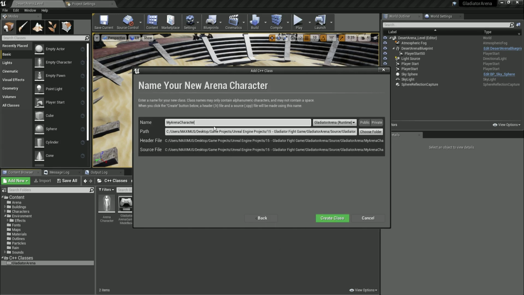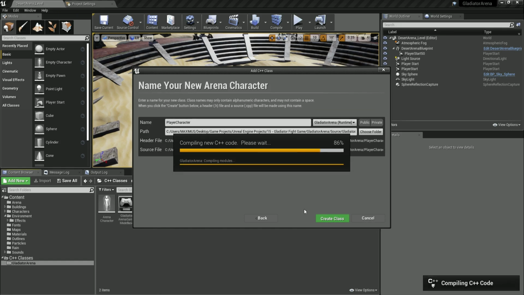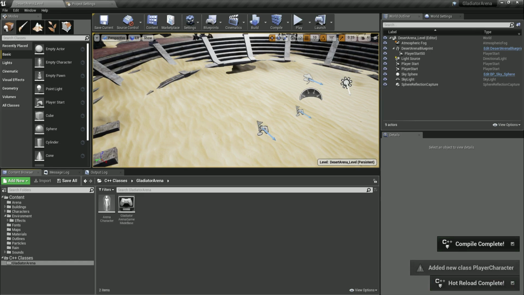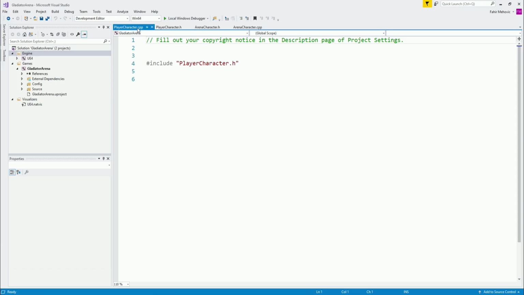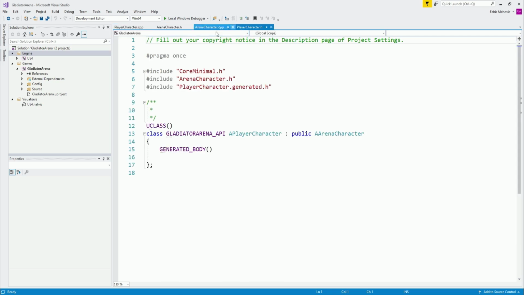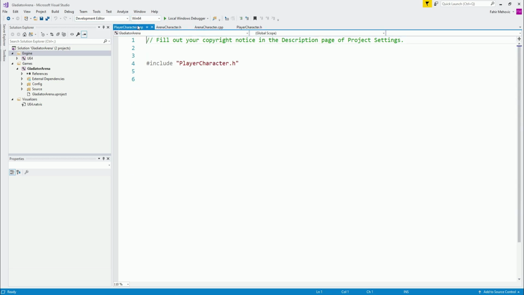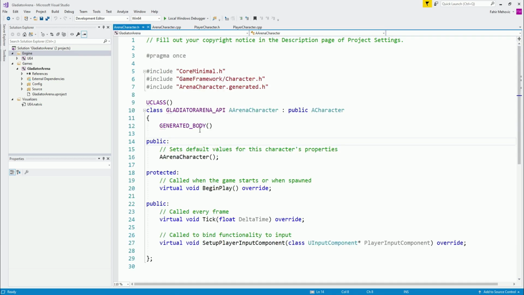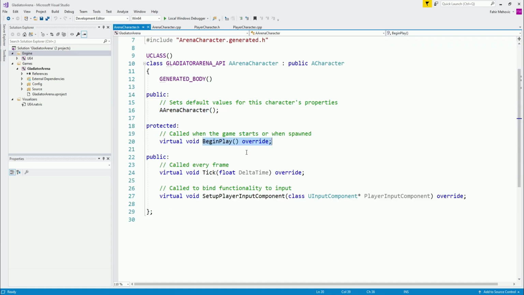I'm going to click on Next. And for this one, this is going to be ByPlayerCharacter. And I'm going to click on Create Class to create it. And there you go. Now, of course, because we are inheriting from the ArenaCharacter, we will need to override some things, such as our BeginPlay and so on, because as you can see here in the .h file, automatically we just have the generated body and whatnot. And if I go over here in the Arena, we have the constructor, we have the BeginPlay, we have the Tick, and we have the SetupPlayerComponents. So we're going to override these.